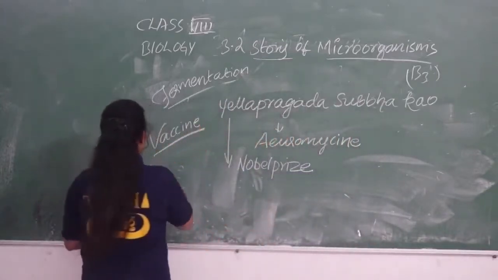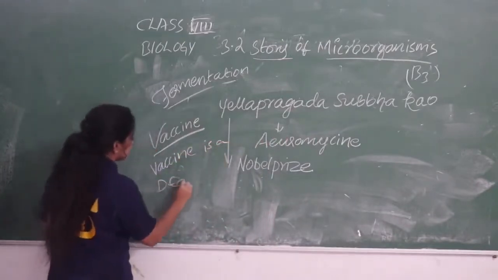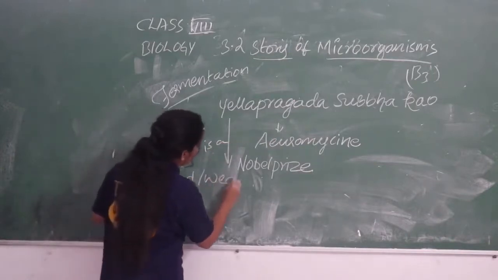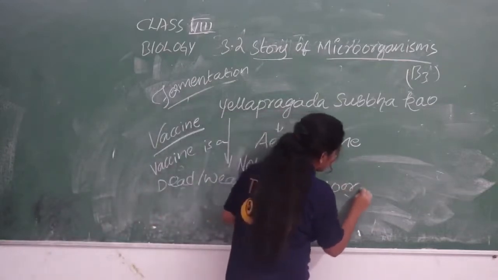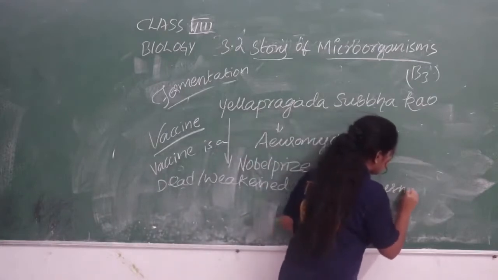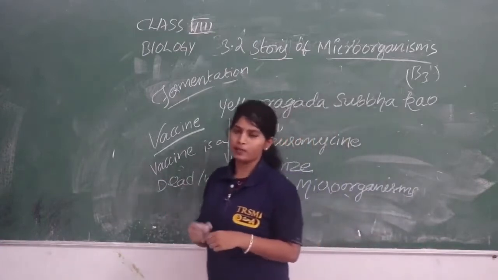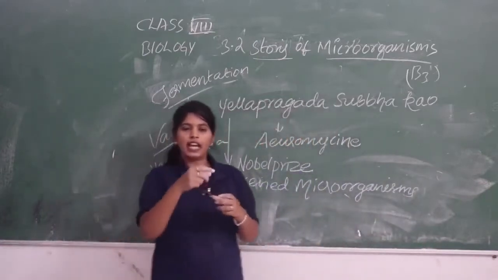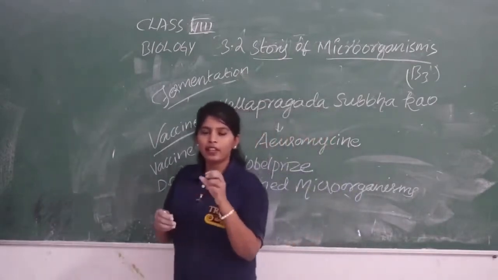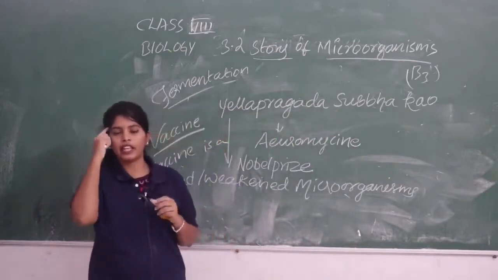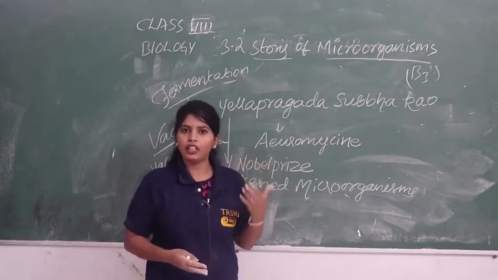What is a vaccine? A vaccine is a kind of dead or weakened microorganisms. These weakened microorganisms are extracted from humans, animals and plants, preserved, and given to persons orally or through injections.